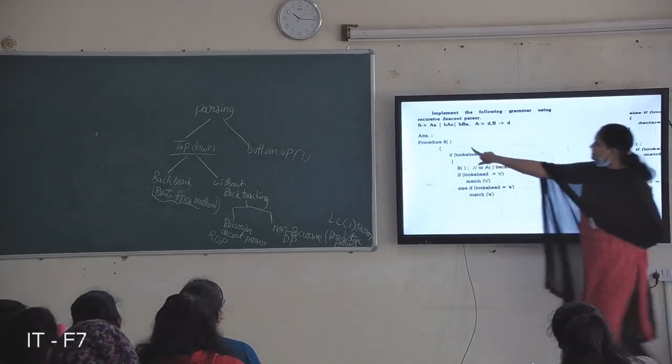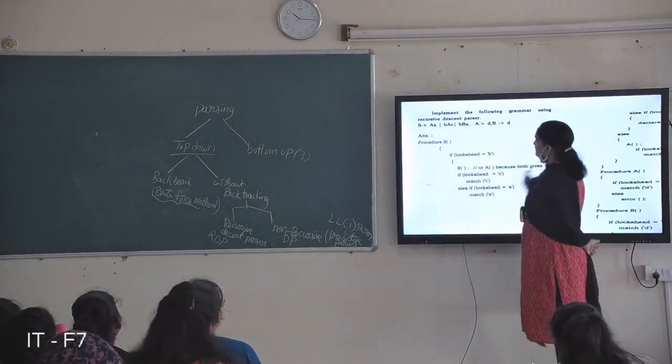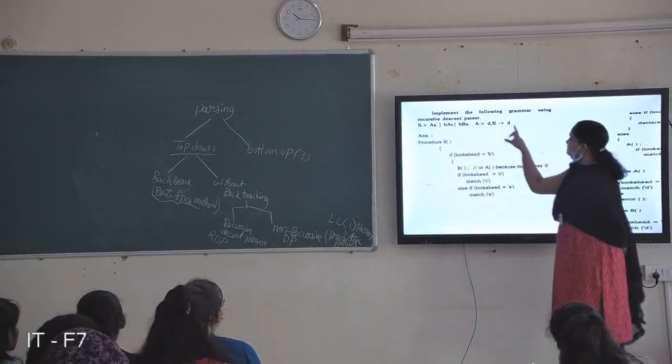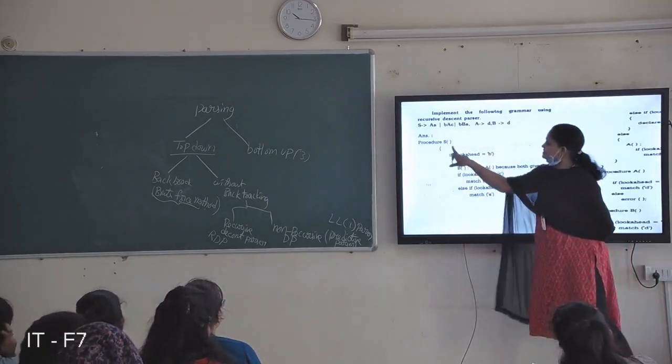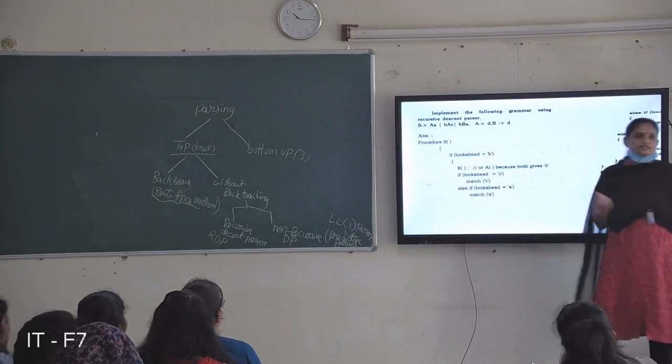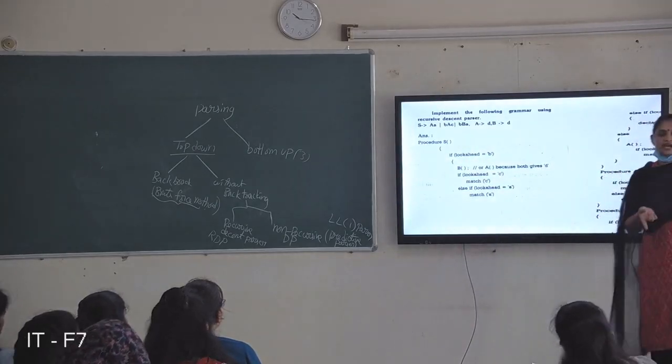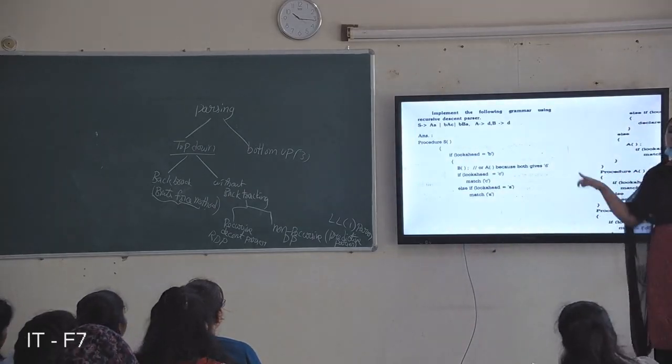So they have given a grammar here. For S, 3 productions are there. For A, 1 production. For B, 1 production. Okay. So first write the procedure. Actually, this is the starting symbol. So the main function calls the starting symbol.